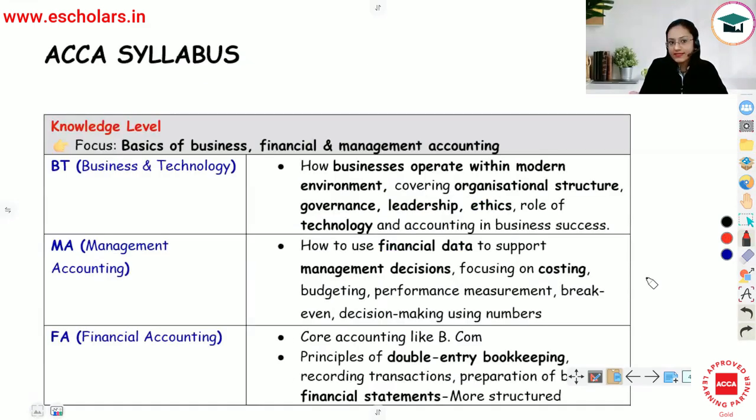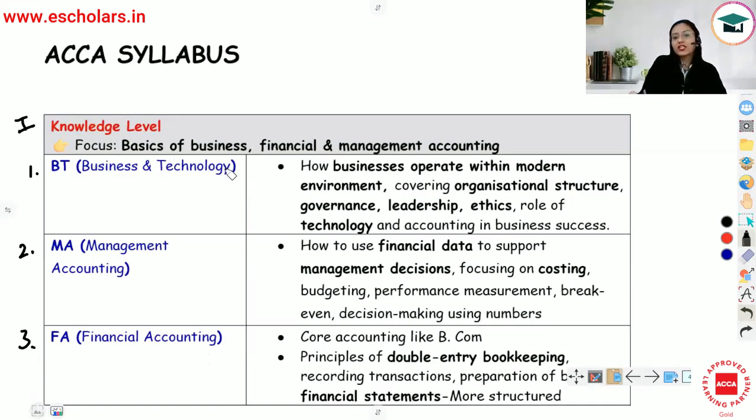Now let's understand ACCA syllabus in detail. What are the subjects that you will have to study, at what levels, and what are the subjects about? So the very first level is going to be your knowledge level. The focus is going to be on building your basics in business, finance, and management accounting. So यहाँ पे आपको 3 papers complete करने हैं. The first one is business and technology. The second one is management accounting, and the third one is financial accounting.